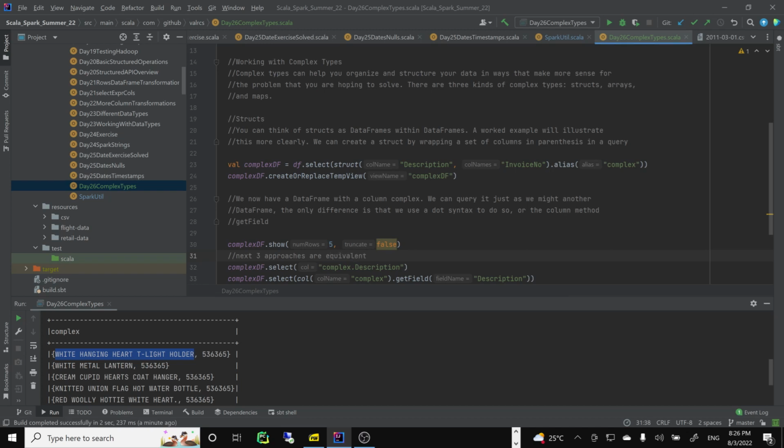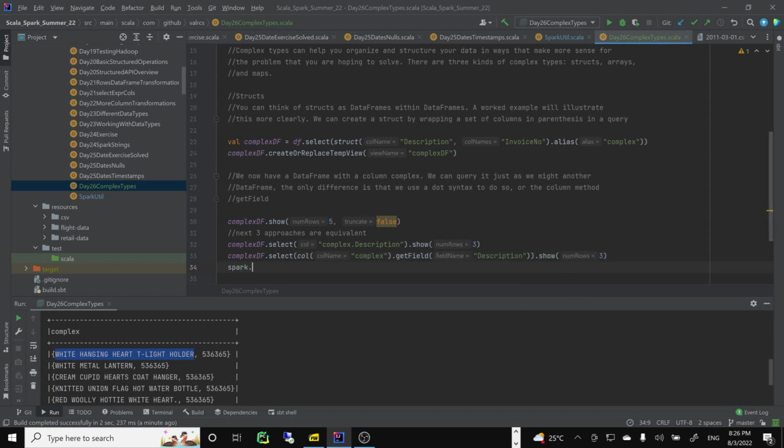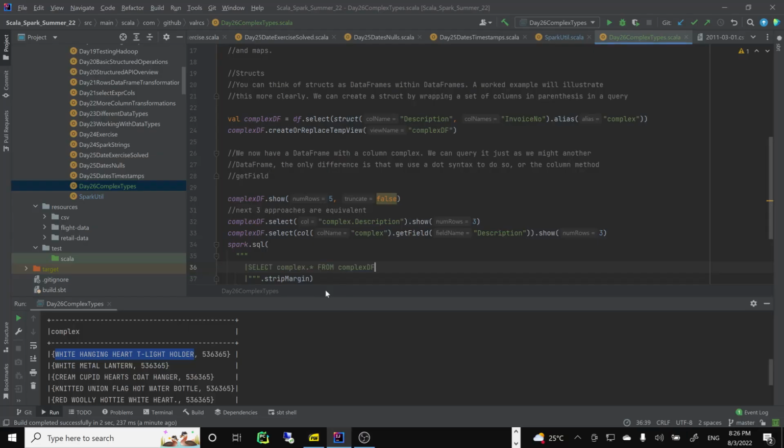Again, I'll show you show 3. This will show you the description, show 3, and of course Spark SQL, and we can do this here. Not everything, but description, like this.